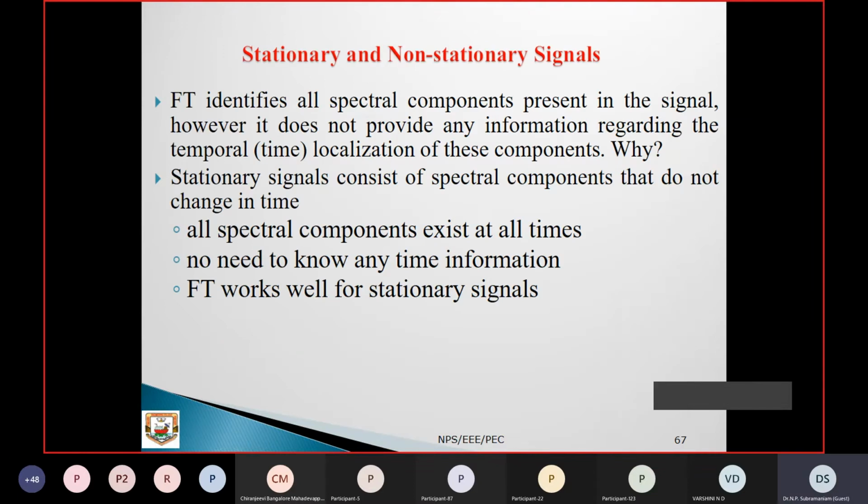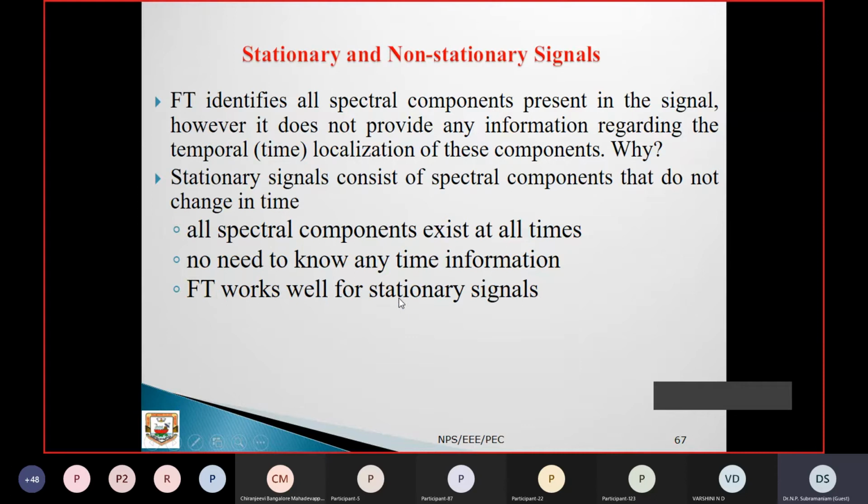What are stationary and non-stationary signals? Stationary means with respect to time it is periodic or non-periodic. The FT identifies all spectral components present in the signal. However, it does not provide information regarding the temporal localization of these components, because stationary signals consist of spectral components that do not change in time. So all spectral components exist at all times, and you don't need any time information. FT works well for stationary signals.